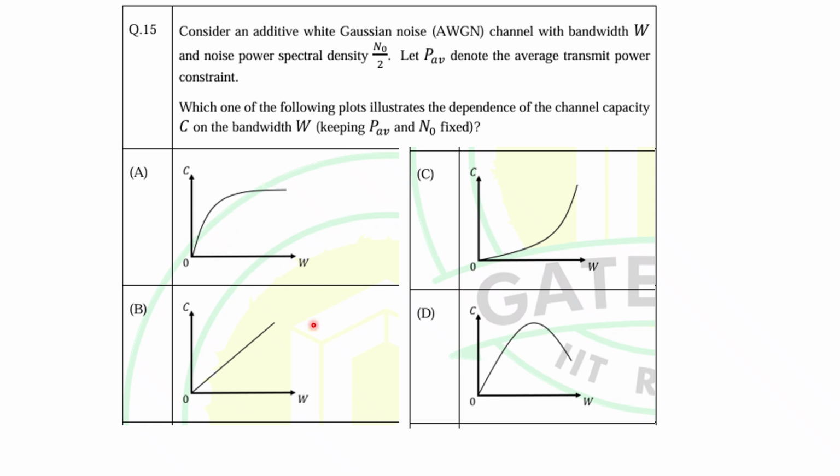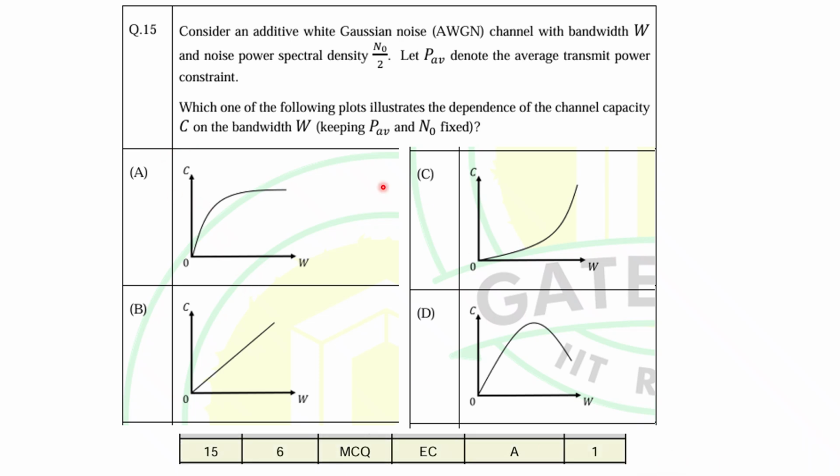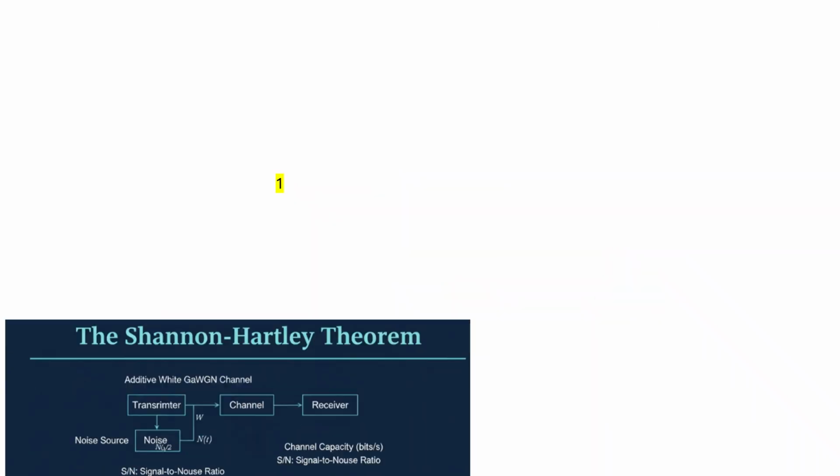So what options are given? You should know what the requirement is. Here you can see you have to plot the graph between C and W. What is C? C is the channel capacity, and W is the bandwidth. So how the channel capacity varies with respect to the bandwidth is what is required. As per the answer key, your first answer should be correct, right?